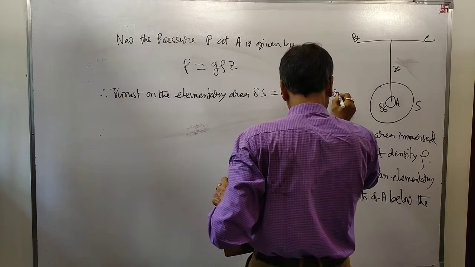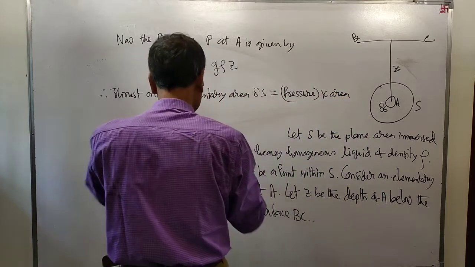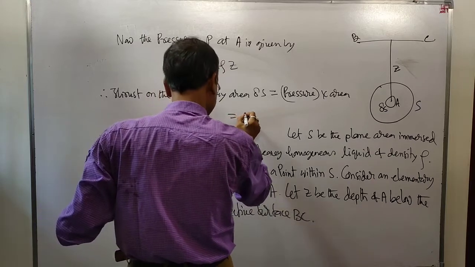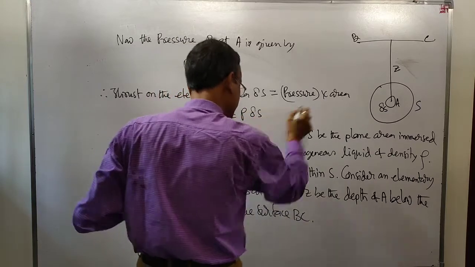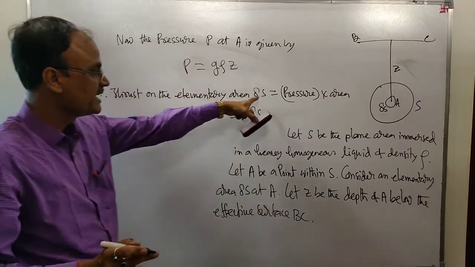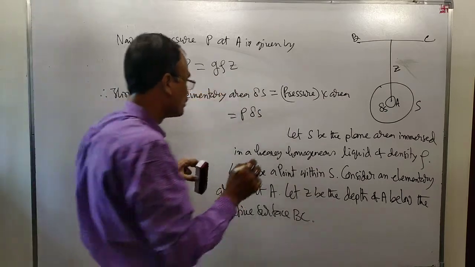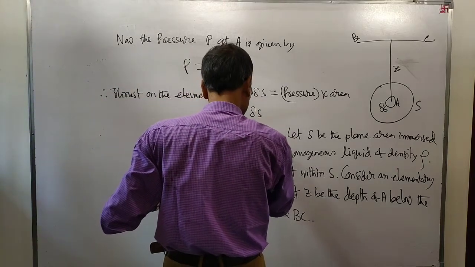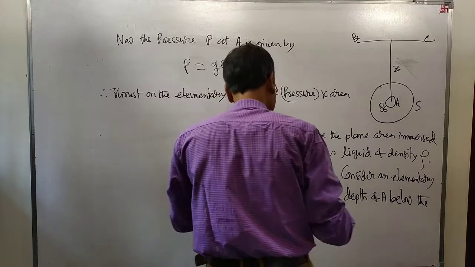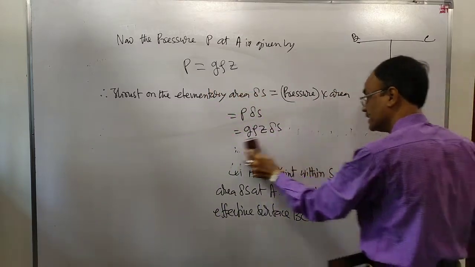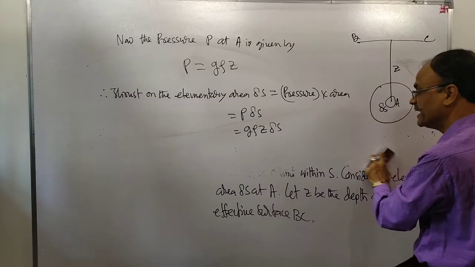Pressure means P into delta S. Area is delta S. What is P? rho g Z. So the thrust is rho g Z delta S.